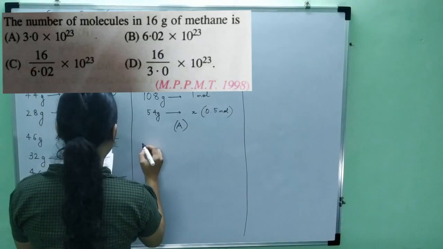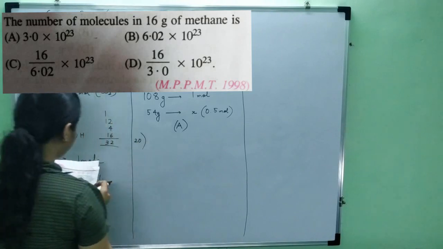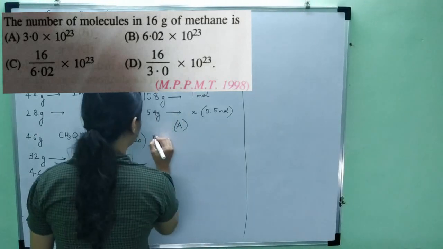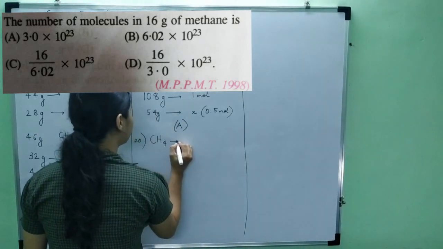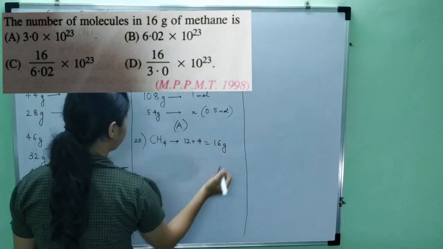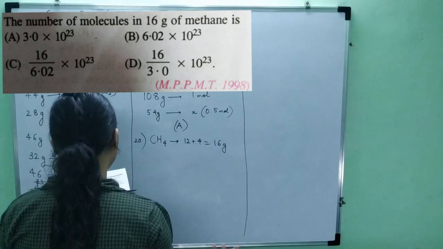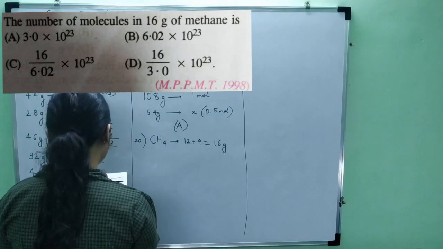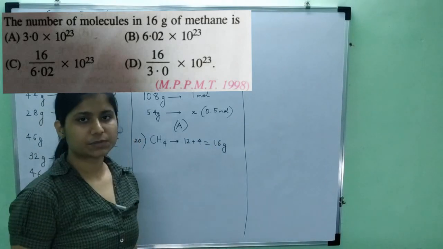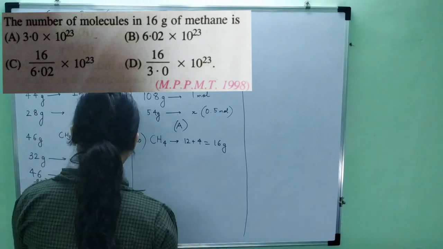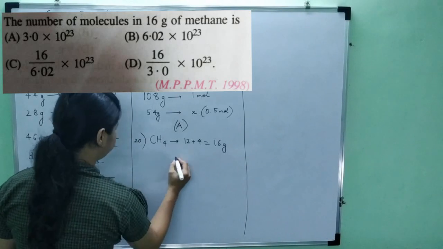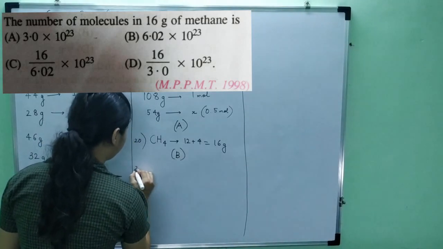Now the next question, question number 20. The number of molecules in 16 grams of methane is, okay, so for methane we have to find out the number of molecules. So CH4 is what? 12 plus 4, which is 16 grams. So how many will be in 16 grams of methane? Number of molecules. So this is a very obvious question. So 6.02 into 10 to the power 23. Molecular mass will contain Avogadro number of molecules. So the answer would be option B. This was a very straight one question.